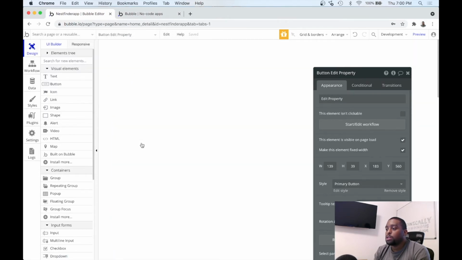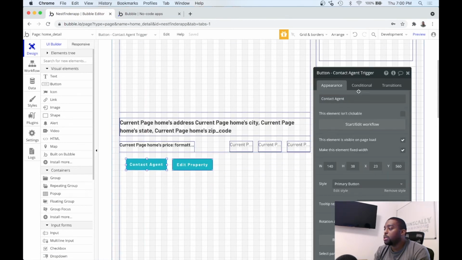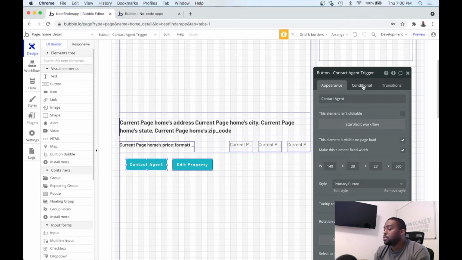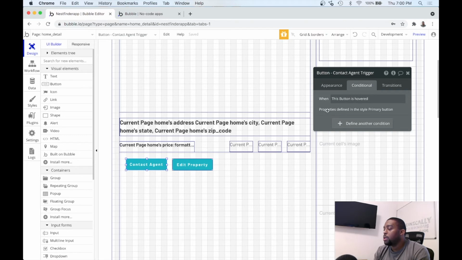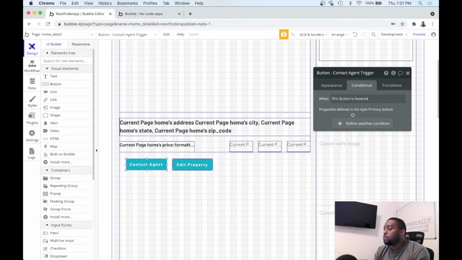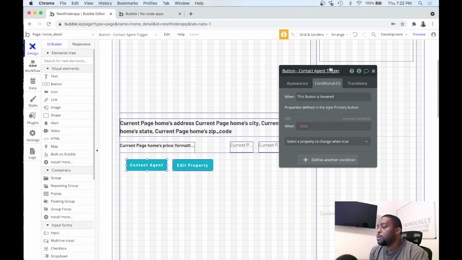Go back to the home detail page. And to hide it, we just want to create a conditional. Conditionals are in the appearance tab up top here. This button already has a conditional. When this button is hovered, we want to change the style of the button. So when you hover buttons, it slightly changes the color. You can see it darken, and add a little shadow on the background. But let's define another condition.